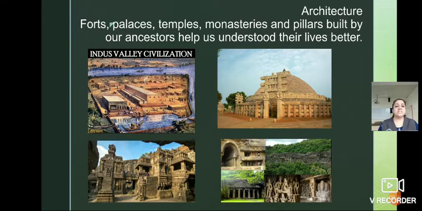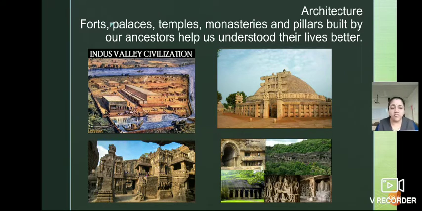So the first point is architecture. So in architecture, what things are included? See here, forts, palaces, temples, monasteries, pillars. All these things built by our ancestors help us understand their lives better.